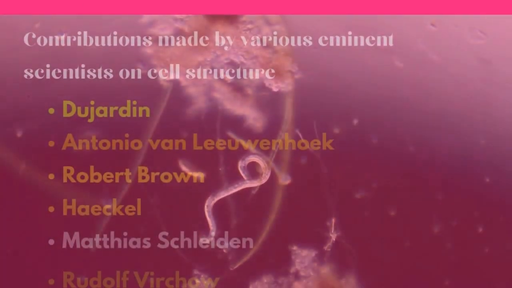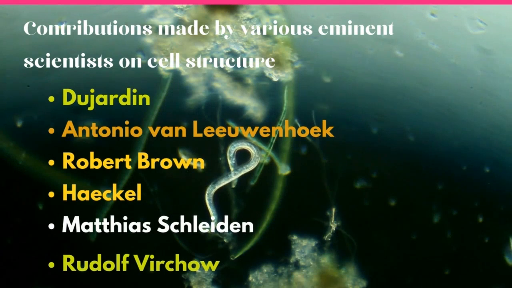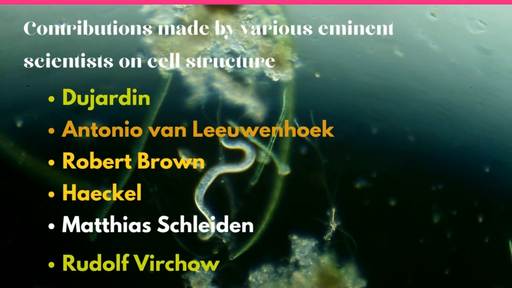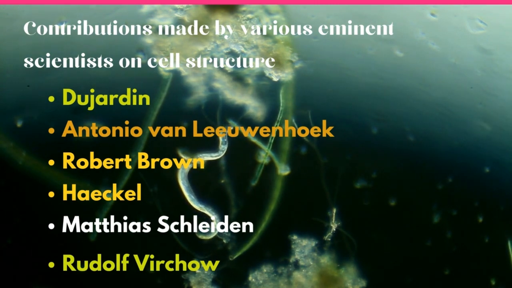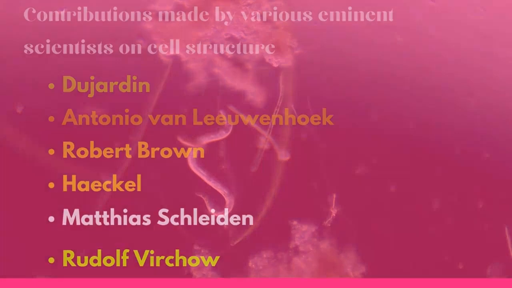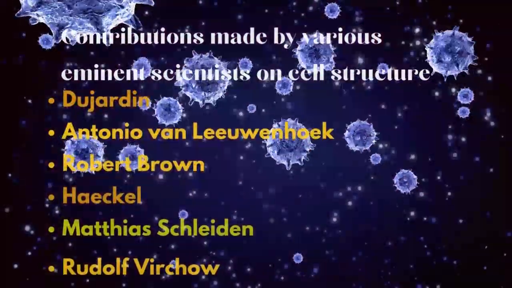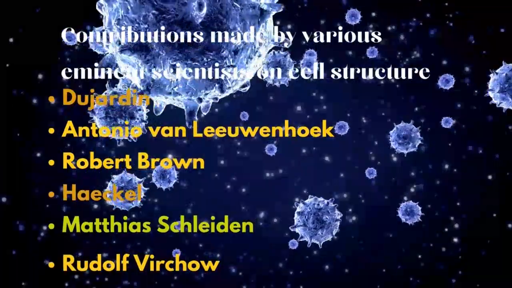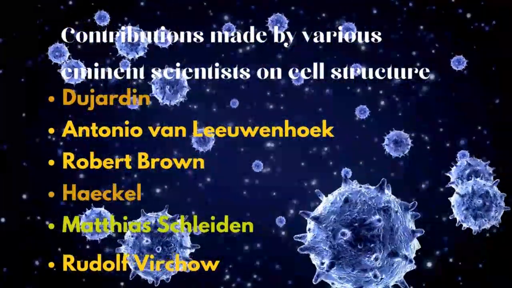Now the work of Robert Hooke was further done properly by other scientists such as Dujardin, who proposed that cells discovered by Robert Hooke contained living semi-fluid. And we also have Antonio van Leeuwenhoek, who invented a powerful microscope and examined a drop of pond water.